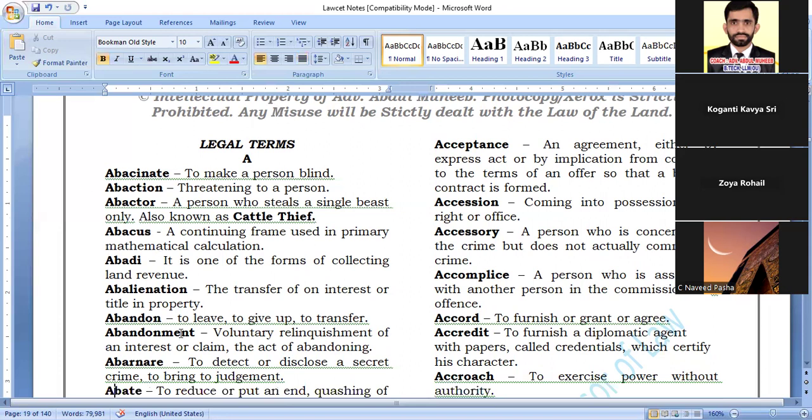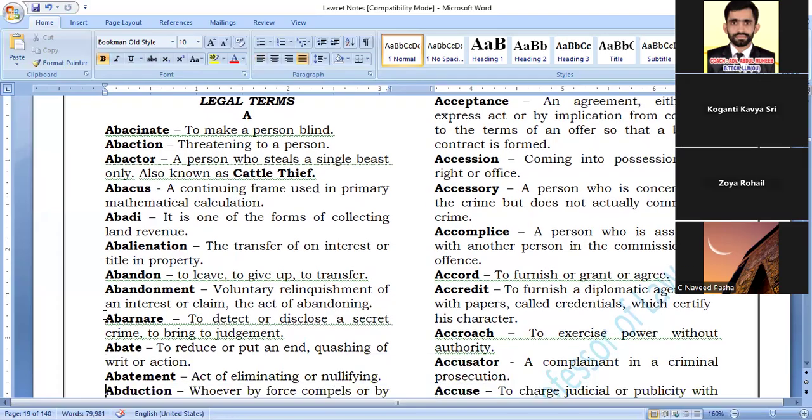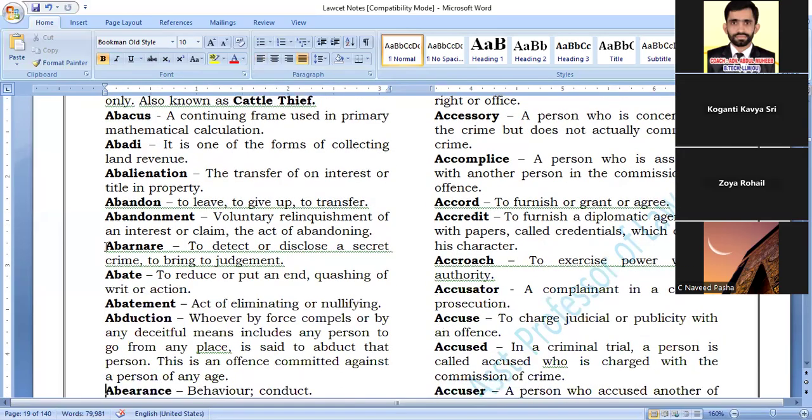Now next, abandon is very, very important. What is abandon? Please read. To leave, to give up, to transfer. That is abandon. What is abandonment? Voluntary relinquishment of an interest or claim, the act of abandoning. Abandoning माने voluntary relinquishment, माने giving up voluntarily.